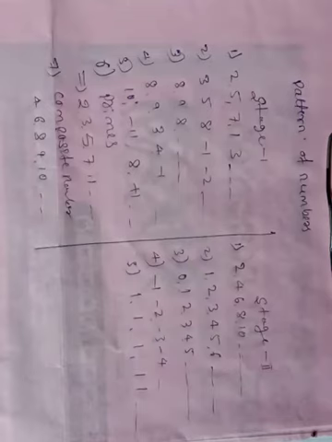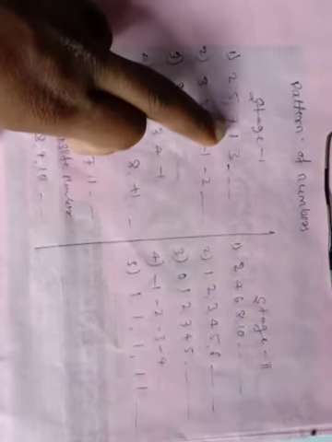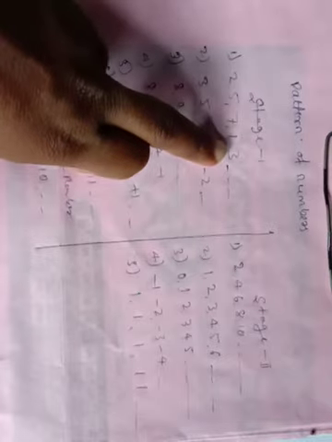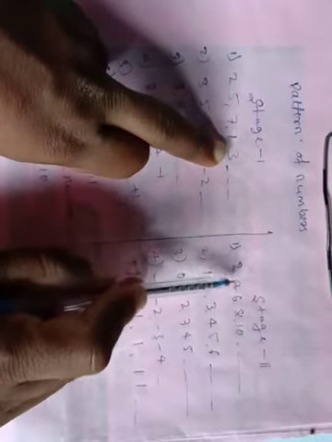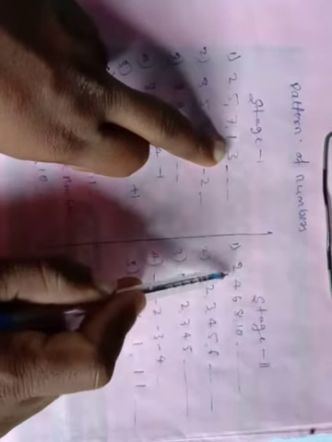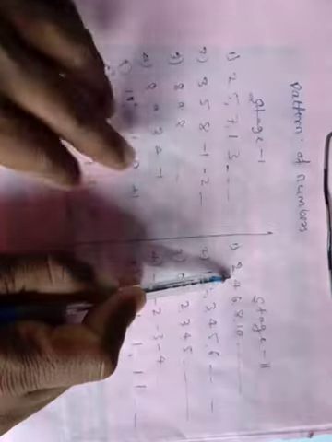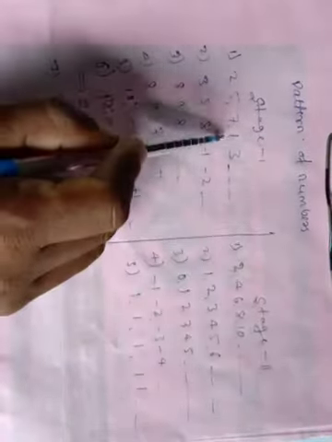Dear students, once again observe all these types of number patterns. The first pattern in stage 1 is 2, 5, 7, 1, 3. In stage 2 it is 2, 4, 6, 8, 10, which is the even numbers. Compare these two series, stage 1 and stage 2.